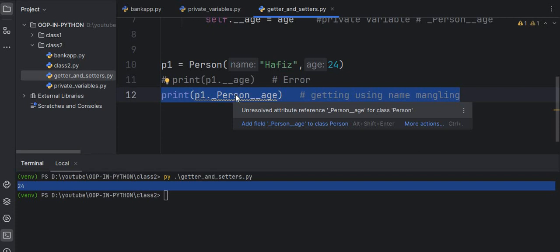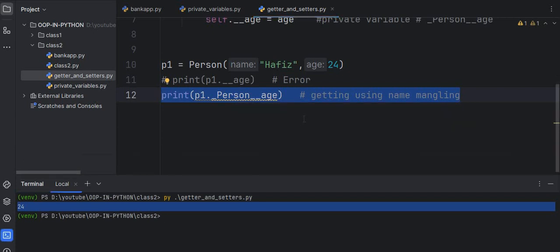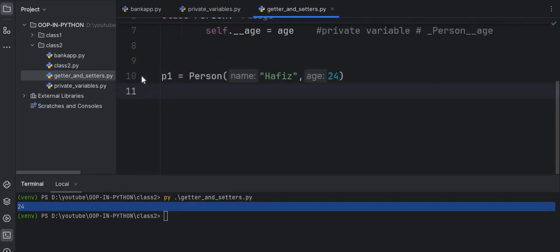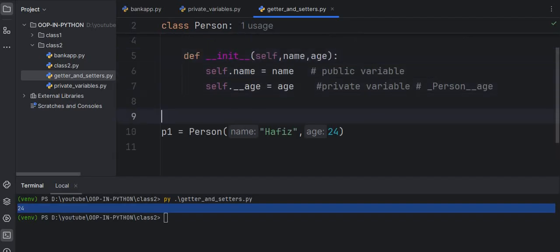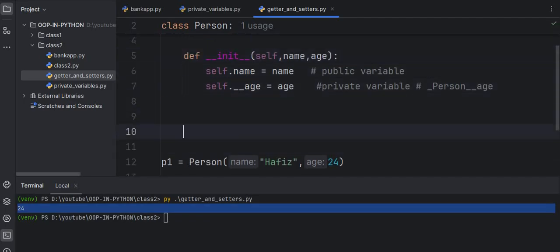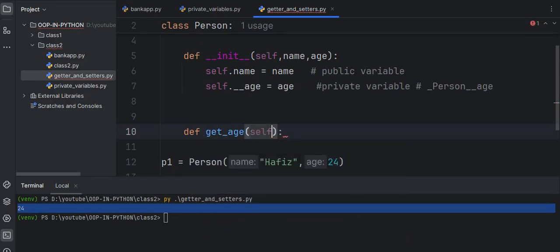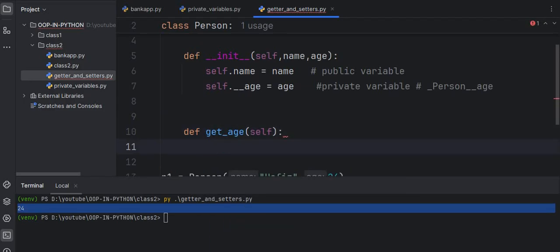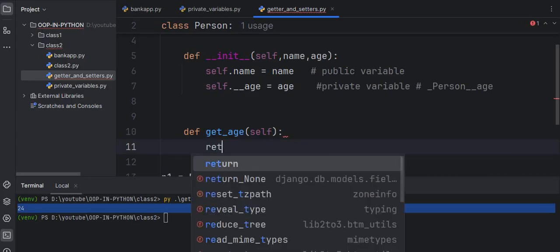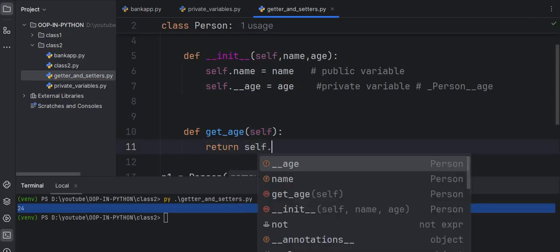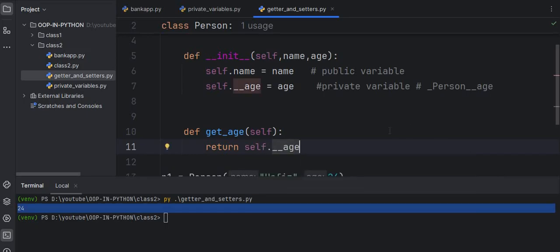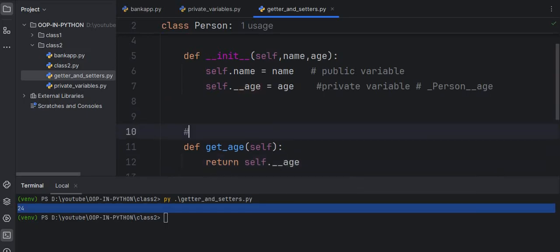How can you access the private variable easily? Let me clear this, save the code, and above here, after the init, I want to create one method, get_age, and inside this, when this method is called, return self dot underscore age. This is our getter method.